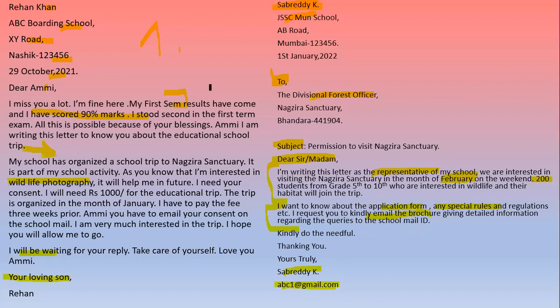So here formal and informal both letters are given. Accordingly you will get your marks on address, on the second address, then subject, then salutation, then main part of the letter and your closure. We'll see the next question.